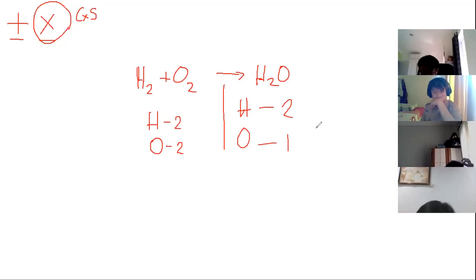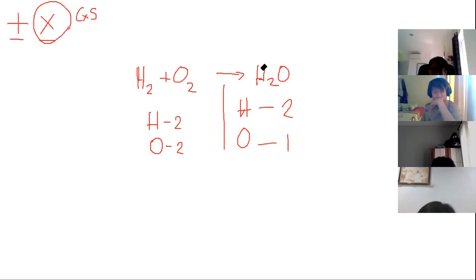Any answer? Times 2. Again? Times 2. Where are we gonna put the 2? Beside the 1. Beside water. At the product part. In this part? Yes.